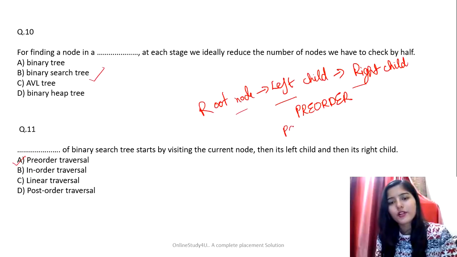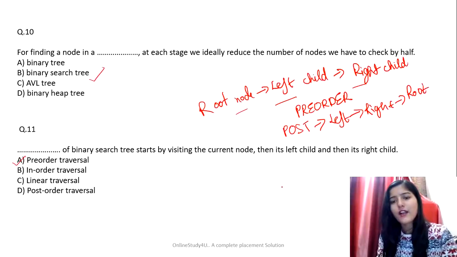What is the post-order traversal? For post-order, we will first go to the left child, then the right child, and then the root node, right? And for in-order traversal, we have first left, then root, and then right.